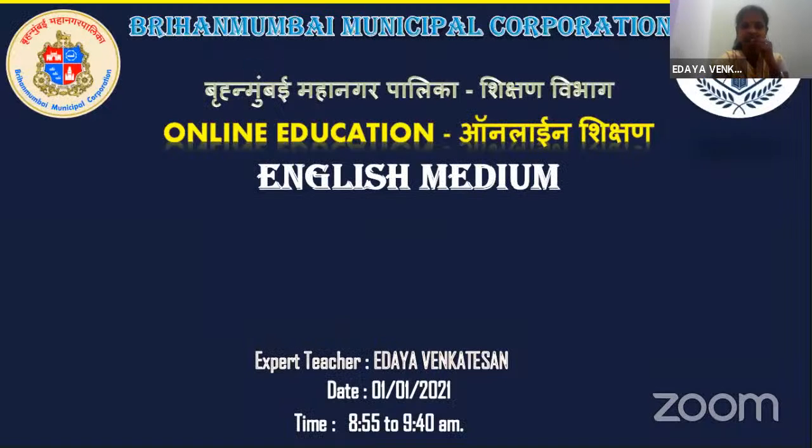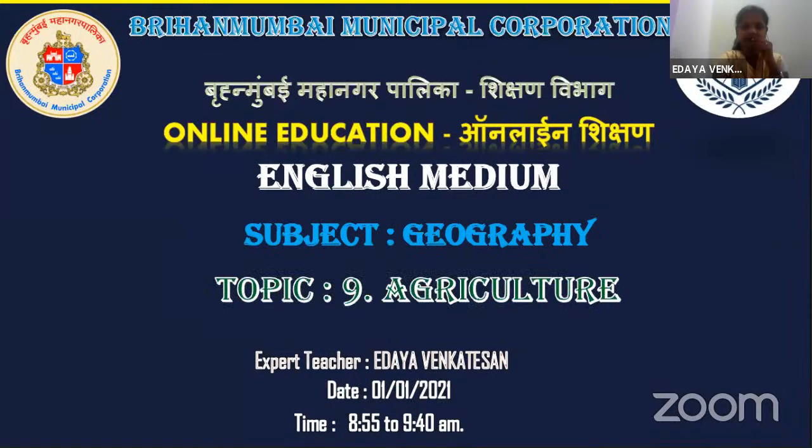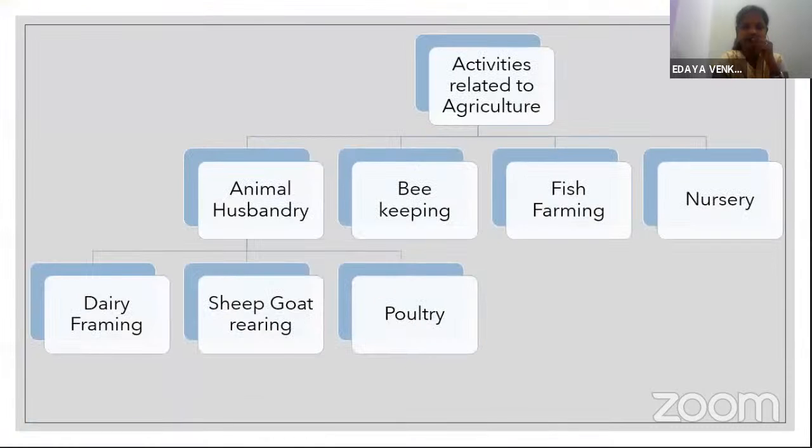Hello students, good morning. Today I am your geography teacher. Today we will learn subject geography, topic 9, agriculture. We'll have a short recap about what we learned in the previous class. We learned about the activities related to agriculture. In this, animal husbandry is the main one.